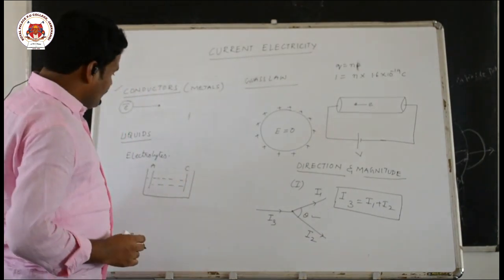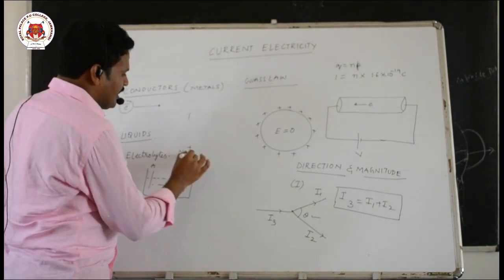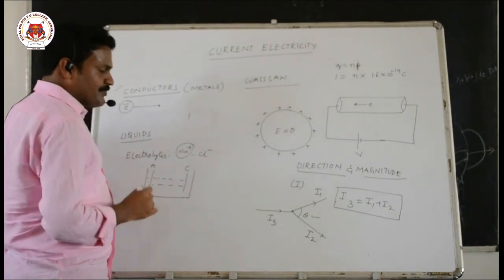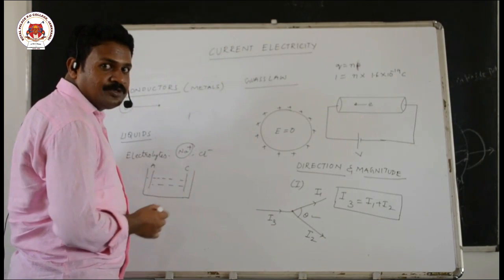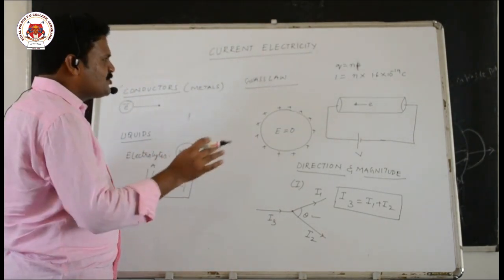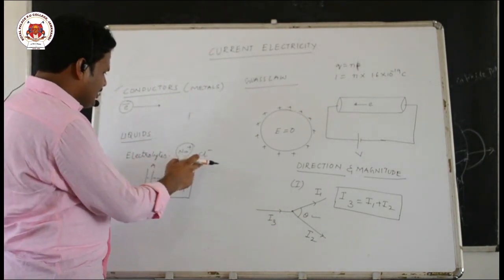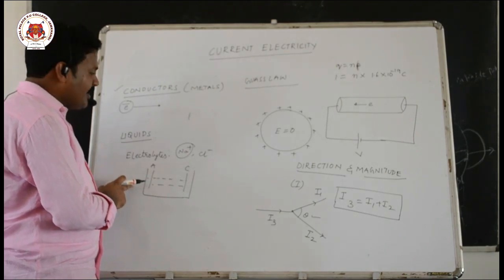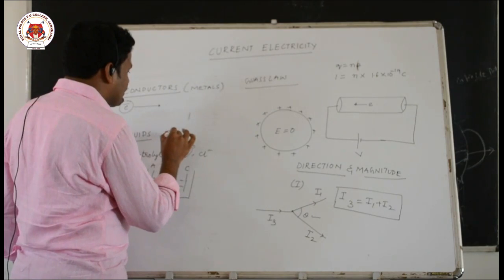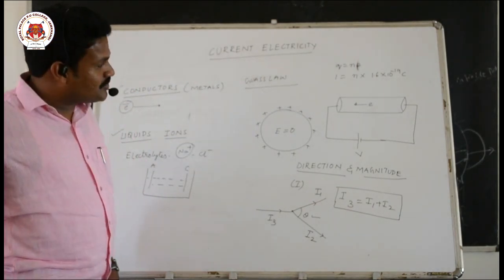When you take an electrolyte like NaCl, it splits into Na plus and Cl minus. This Na plus, being a positive charge, moves towards the cathode. When charge is moving, according to our definition, current is generated. And Cl minus will move towards the anode. Here in case of liquids, that is in case of electrolytes, ions are the charge carriers.